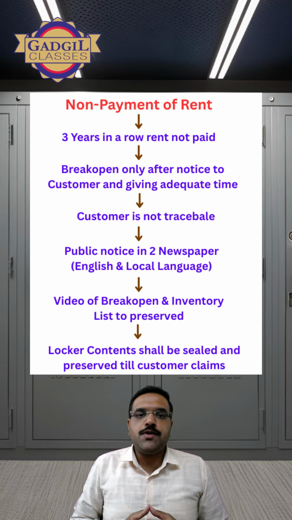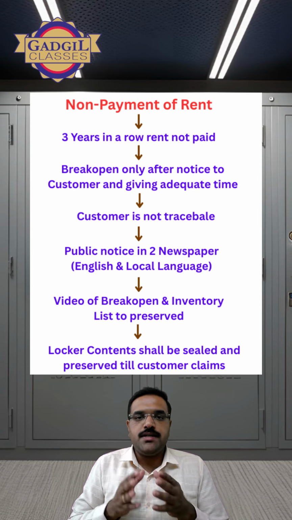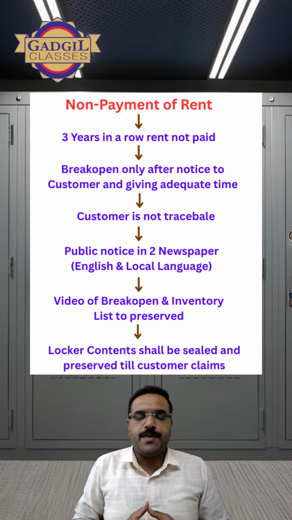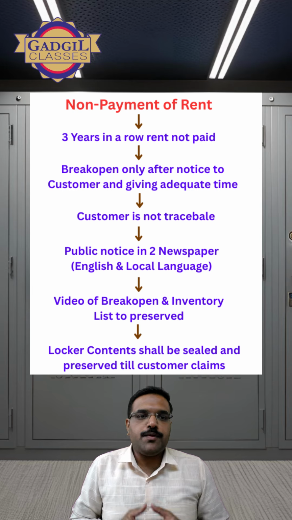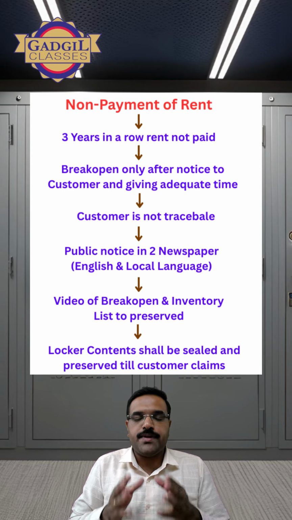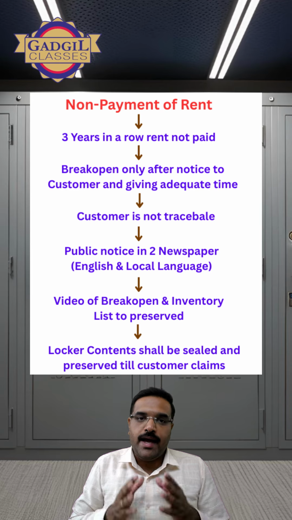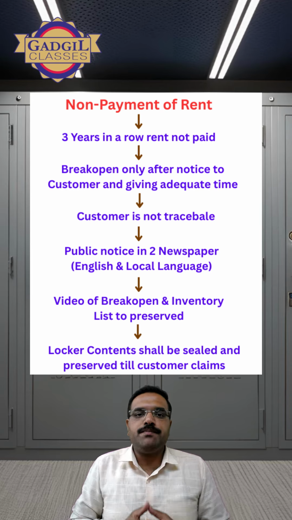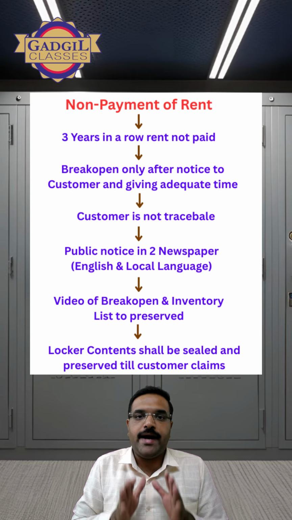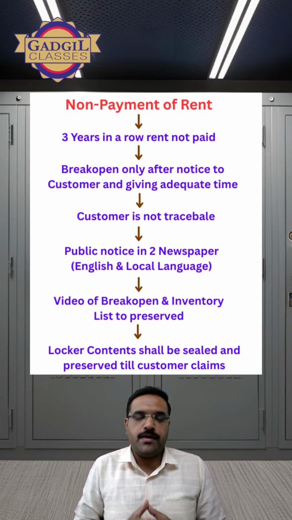If the customer is not traceable, a public notice is required to be issued in 2 newspapers, one in English and another in the local language. The break open process is to be carried out in the presence of 2 witnesses and branch officials. A video of the break open process has to be prepared and preserved for future record.